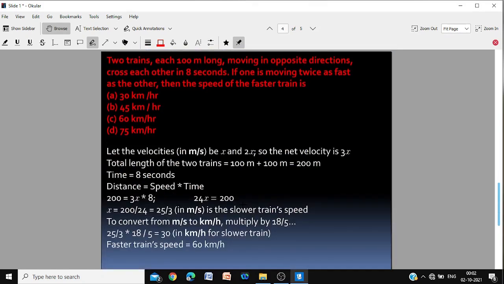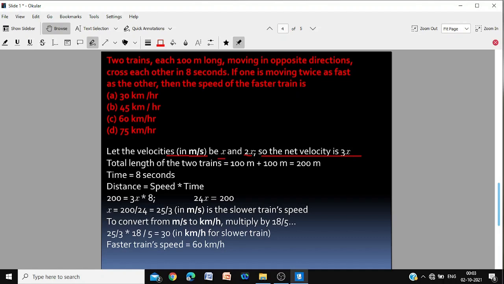Two trains, each 100 meter long, moving in opposite direction cross each other in 8 seconds. If one is moving twice as fast as the other, then the speed of the faster train is? Now suppose the velocities in meter per second is x and 2x. One is x and the other is twice, double the speed, 2x. So since they are traveling in opposite direction, we will add the speed. So the net velocity is x plus 2x or 3x. We add their velocities because they are traveling in opposite directions.